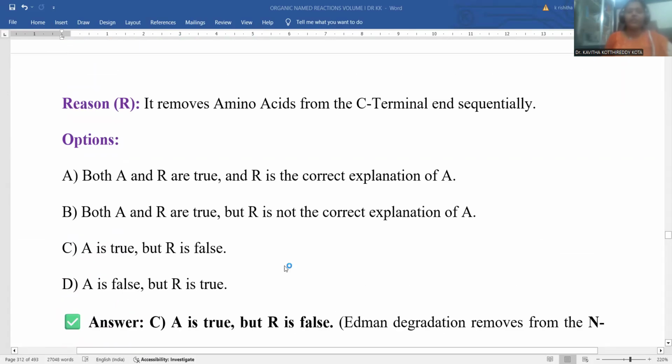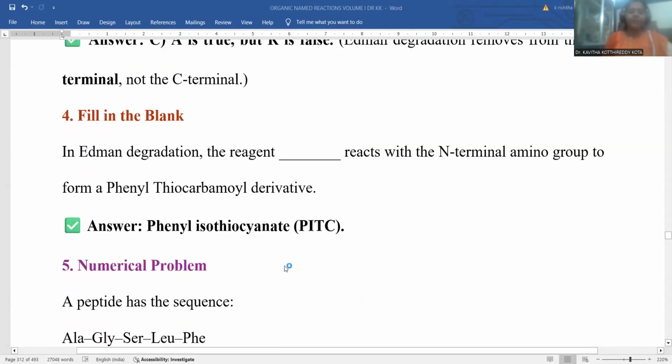So this is the way an assertion-reasoning question is framed. For your reference, different kinds of questions are framed. Fill-in-the-blanks questions will be there. Fill in the blanks means a dash will be there, and we need to put the right word over there. In Edman degradation, the reagent dash reacts with the N-terminal amino acid to form a phenyl thiocarbamyl derivative. Here the reagent name is required. One more time: phenyl isothiocyanate is the distinguished reagent for the Edman degradation process. Phenyl isothiocyanate reacts with the N-terminal amino acid and a phenyl thiocarbamyl derivative will be generated. This is another way of questioning from the same content.